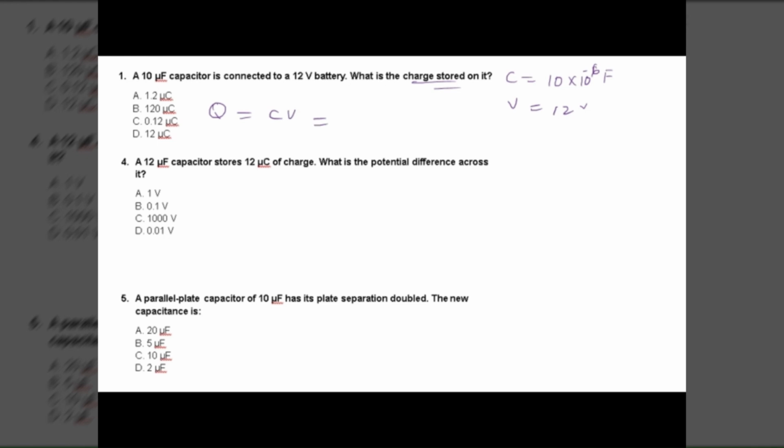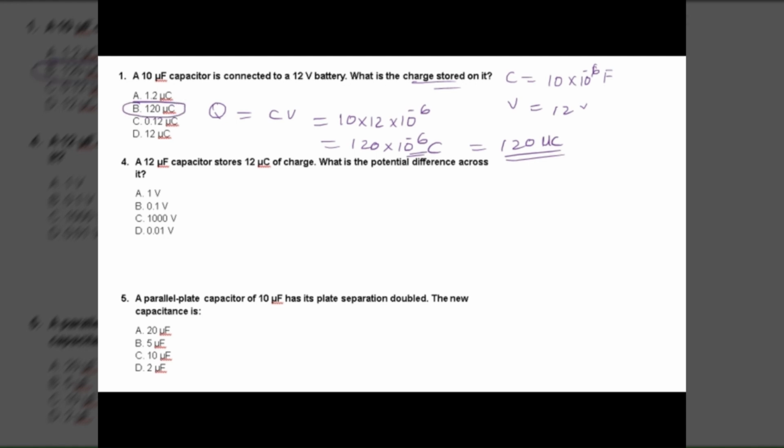So let us make it easy. 10 times 12 times 10 to the power minus 6. So this becomes 120 times 10 to the power minus 6. What is 10 to the power minus 6? Micro. So it is 120 microcoulomb. Yes, I did it an easier way. The answer is A, 120 times 10 to the power negative 6.